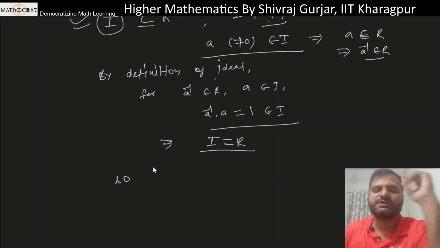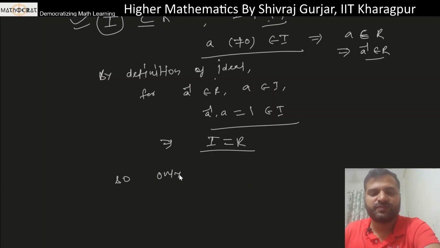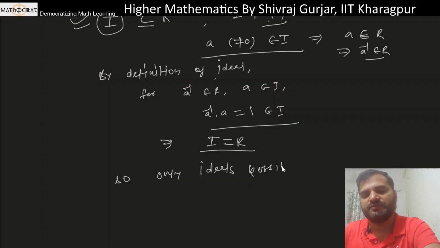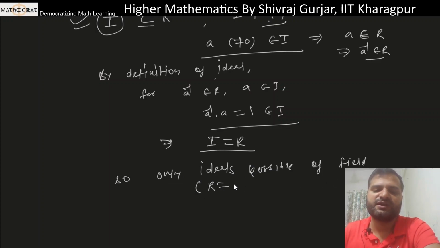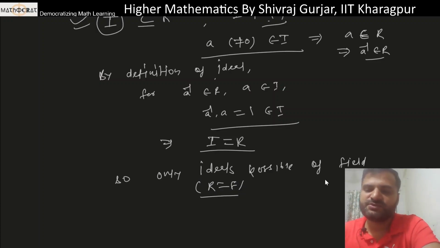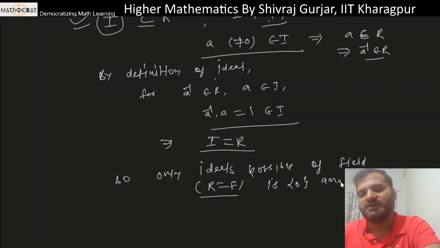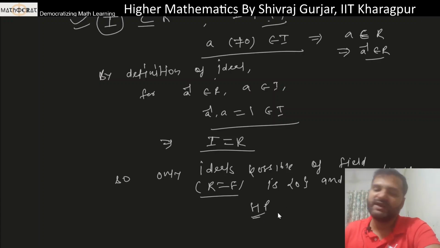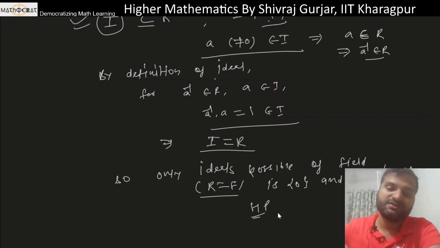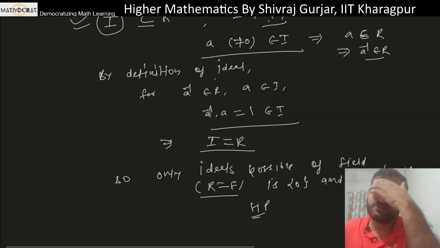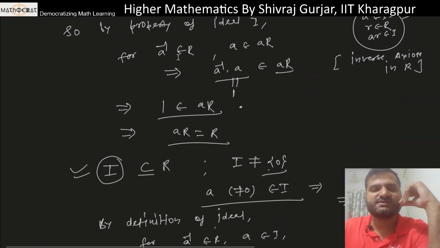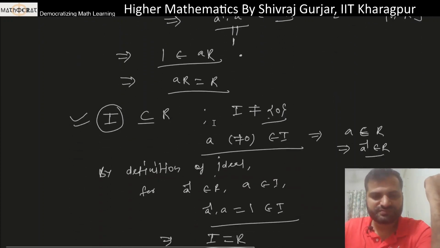So the only possibility for ideals for a field R, जिसको हमने F बोला है, R or F जो भी है, the only ideals possible for a field R are 0 and R itself. Okay, so hence proved. So the only ideals a field has are 0 and the field itself. There are no proper ideals, ठीक है।